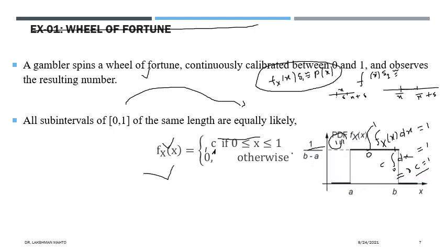You can plot it this way. You can generalize it beyond 0 to 1: suppose x observes values between a and b. In this case the density would be 1 by b minus a. Here a is equal to 0 and b equal to 1, so 1 by 1 minus 0 is 1. The density is 1. So that is the scenario.